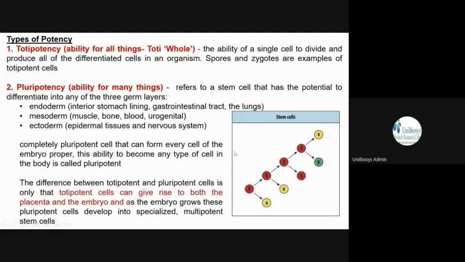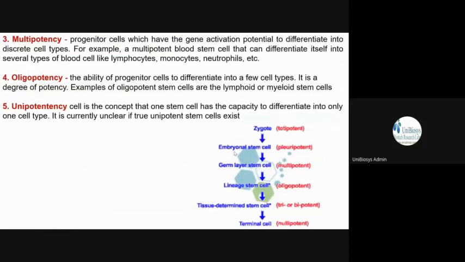Okay. So then multipotency. In a multipotent cell, let us consider a blood stem cell. It cannot form a nervous cell because it is a multipotent blood stem cell.